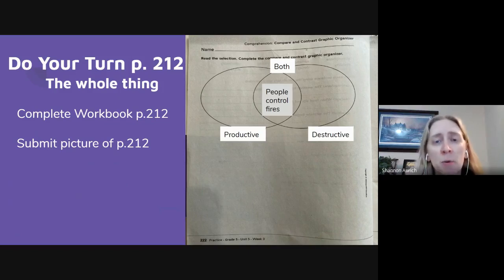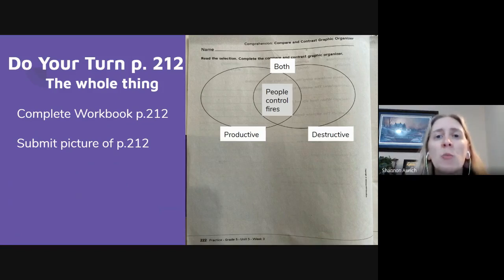They burn up some of that debris that would cause a larger fire if it were lit unplanned. So planned fires are productive, but also when people start fires and they get out of hand, they can be destructive. That's why people controlling fires is under the both category.